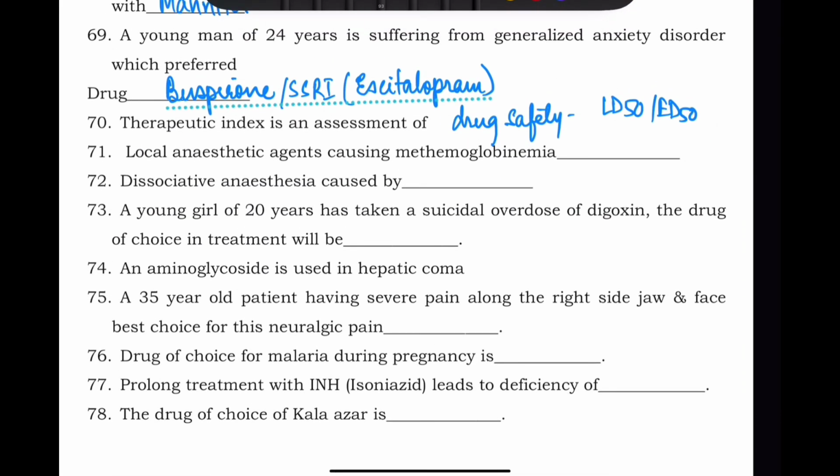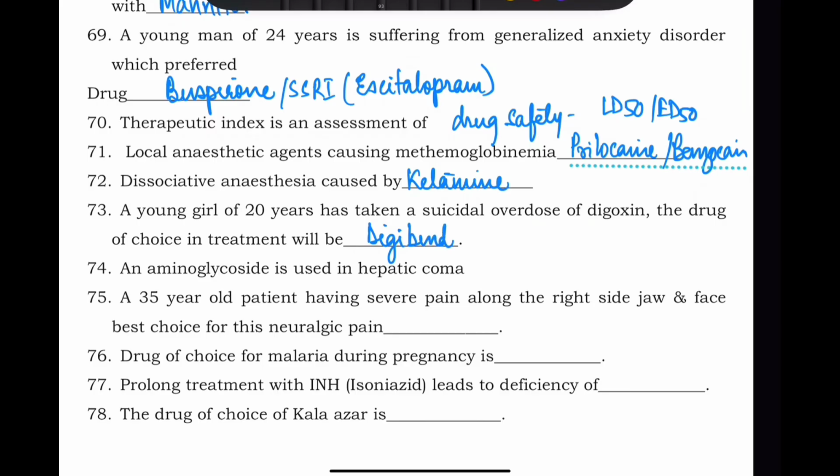Local anesthetic causing methemoglobinemia is prilocaine and also benzocaine. Dissociative anesthesia is caused by ketamine, right? A young girl, 20 years, has taken a suicidal dose of digoxin. The drug of choice in this treatment is digibind, which is a digoxin-specific antibody. Aminoglycoside used in hepatic coma is neomycin.